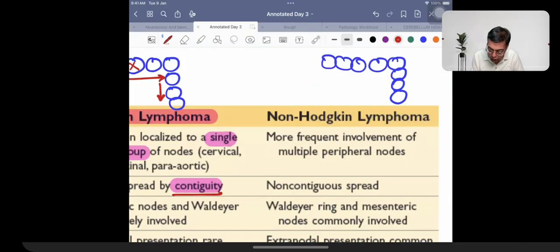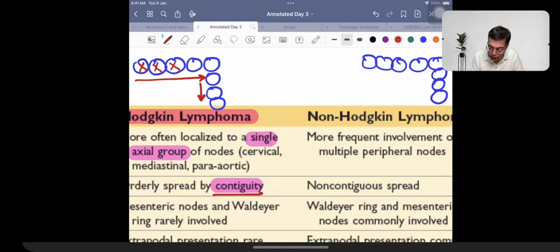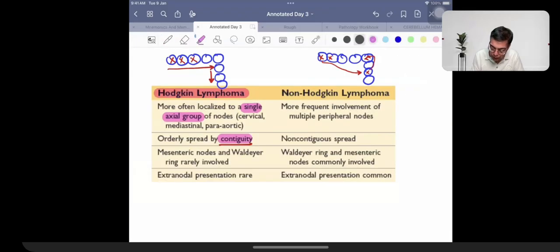But when you are talking about non-Hodgkin lymphoma, Hodgkin lymphoma progresses in a calm, orderly way. Non-Hodgkin lymphoma is going to be discontinuous. From here it can go over here, then it can go over here. So it is going to be a disorganized fashion. That is what is going to be given the name of a non-contiguous spread.